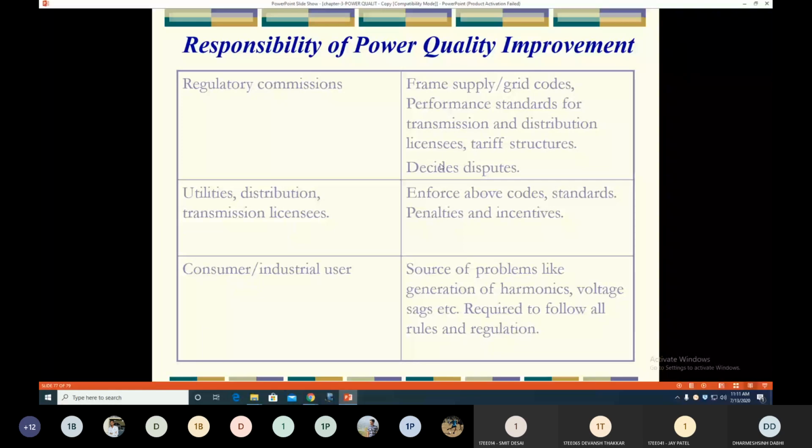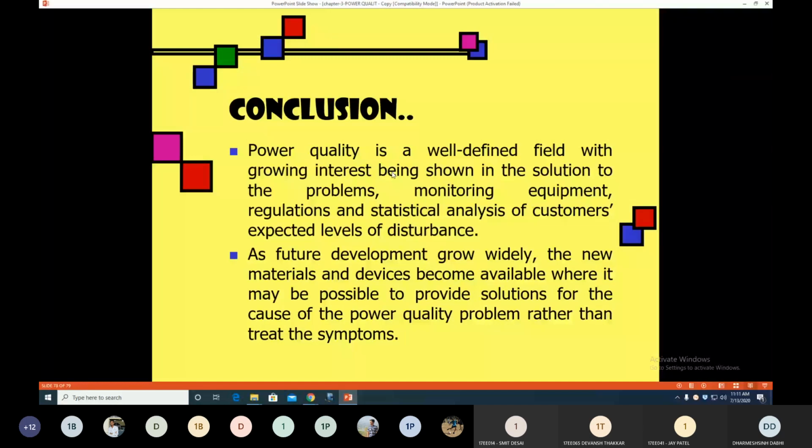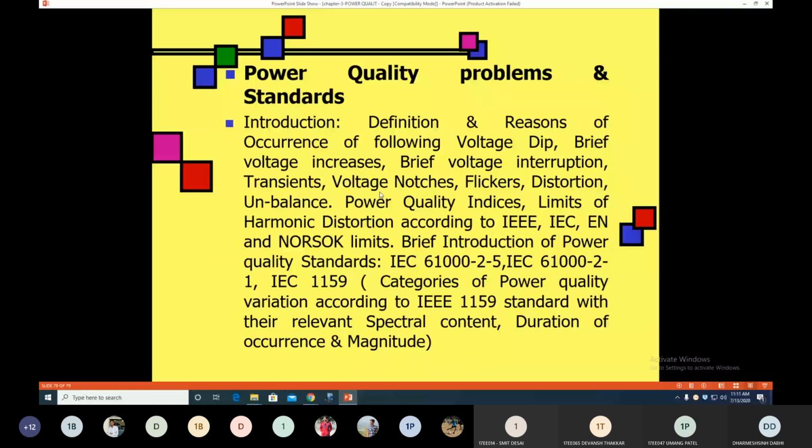So here we complete almost this chapter. We covered all the topics. This is the syllabus of chapter 1, power quality; in your syllabus, this is your third chapter. All these components we have covered: the definition of different power quality problems, the sources of power quality problems, how we can mitigate these problems, devices used to monitor or analyze power quality problems, and the standards.